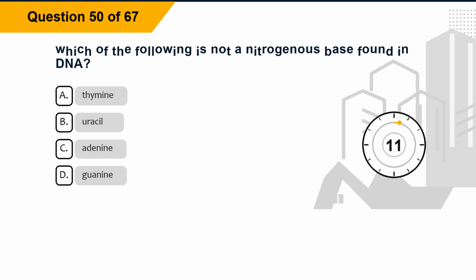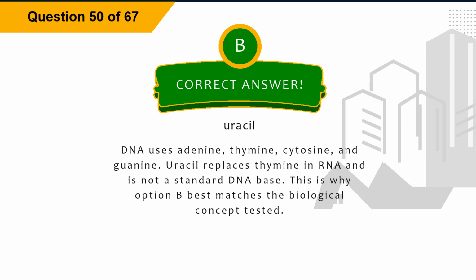Question 50. Which of the following is not a nitrogenous base found in DNA? Option A, thymine. Option B, uracil. Option C, adenine. Option D, guanine. The correct answer is option B, uracil. Explanation: DNA uses adenine, thymine, cytosine, and guanine. Uracil replaces thymine in RNA and is not a standard DNA base. This is why option B best matches the biological concept tested.